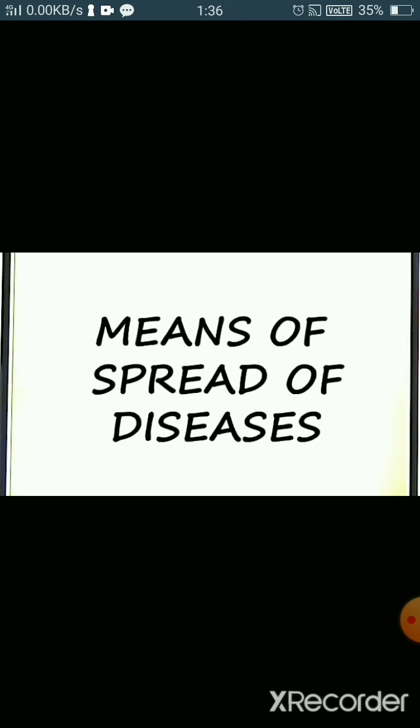They can be directly transmitted by physical contact. If we touch an infected person, then we get the pathogens. The pathogens of diseases like chickenpox, smallpox, ringworm, etc. are spread through physical contact. Another is sexual contact,